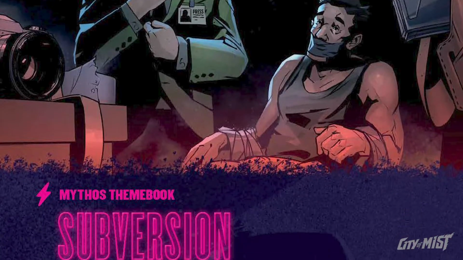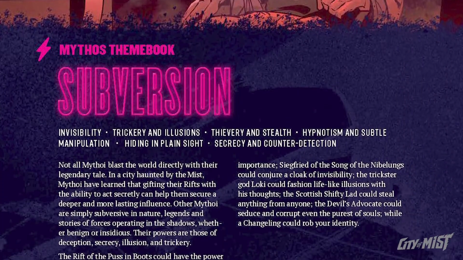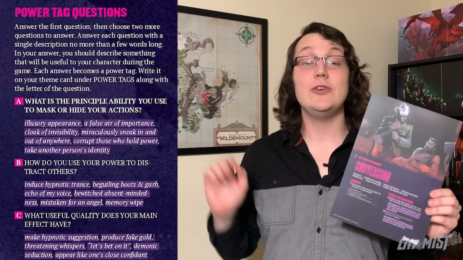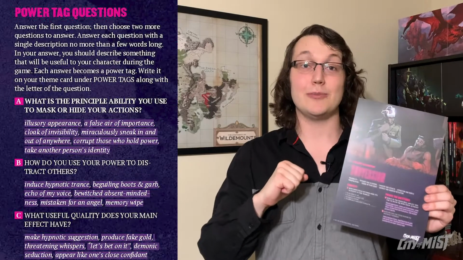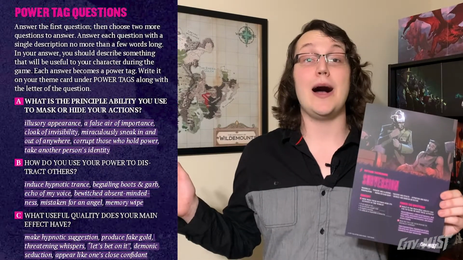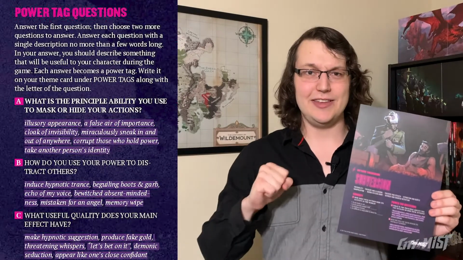Subversion is the sneakiest theme book, which is perfect for a City of Secrets. Sometimes your superpowers don't need to be flashy. This theme book is all about powers of deception, like invisibility, shape-shifting, or hypnotism. With the Subversion power tag questions, you can determine the best circumstances for pulling off your lie, with additional options for shady connections and sneak attack power-ups. Of course, Sneak Around is going to be the big move for this theme, with multiple Subversion theme improvements adding special stealth and manipulation options.